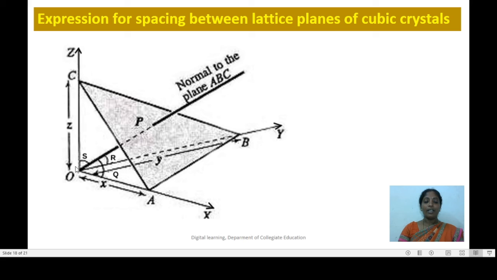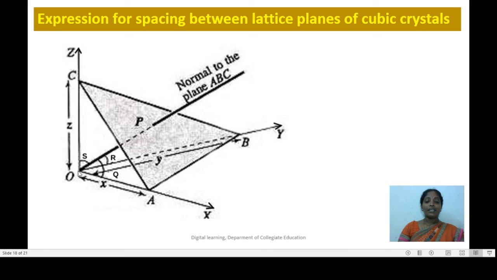That means among the number of planes, we have considered only two planes. One is passing through the origin, and ABC is its immediate plane, and this plane will intersect the three crystallographic axes with intercepts x, y and z as shown in the figure.